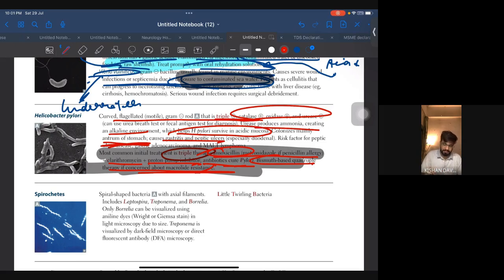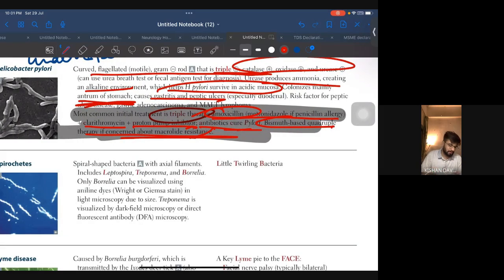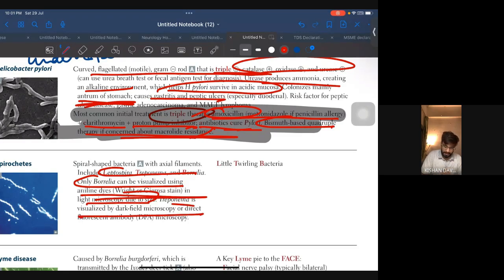Okay, coming to spirochetes. Now, spirochetes, two important things. We have three important bacteria there: Leptospira, Treponema, and Borrelia. Only Borrelia can be visualized using aniline dye, that is, Giemsa or Wright stain, in light microscopy due to its size. Treponema is visualized by dark field microscopy.